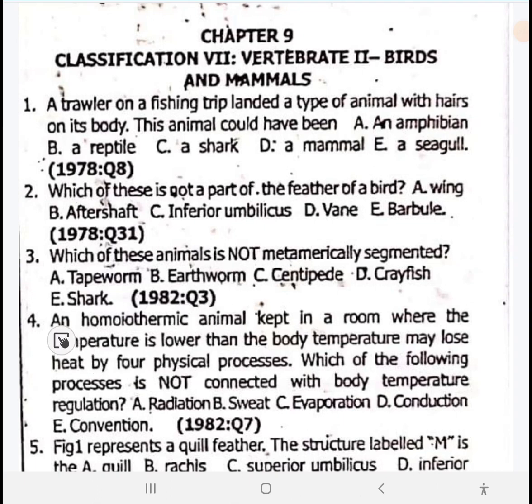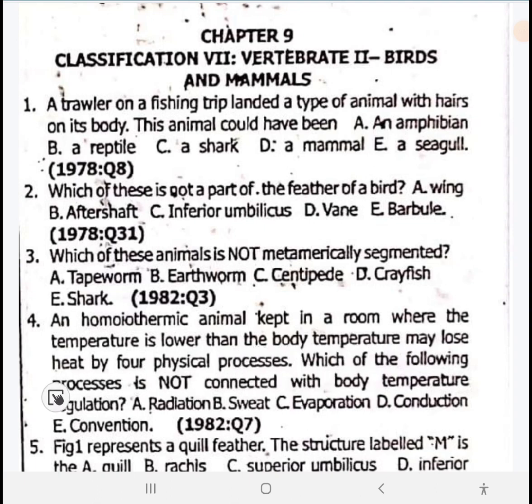Number 4. A homeothermic animal. Homeothermic means warm-blooded. It can control its body temperature, just like human beings. Poikilothermic animals are cold-blooded. If the weather is cold, their body temperature will be cold; if the weather is hot, their body temperature will be warm. A homeothermic animal kept in a room where the temperature is lower than its body temperature may lose heat by physical processes.